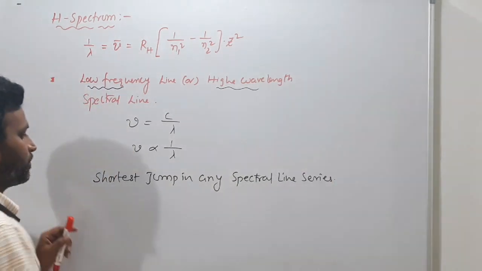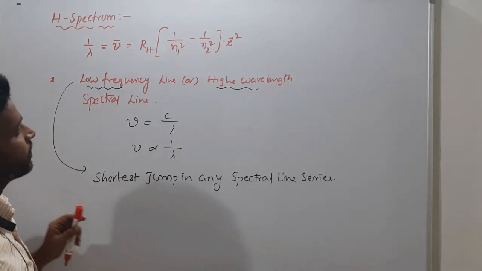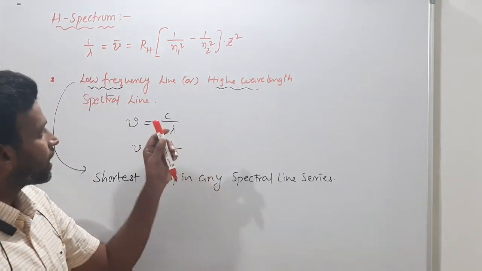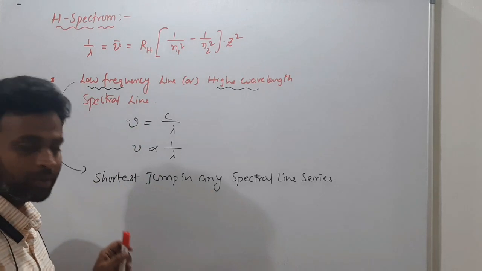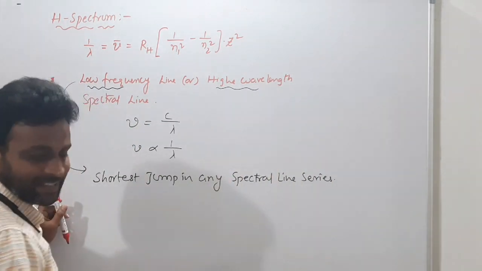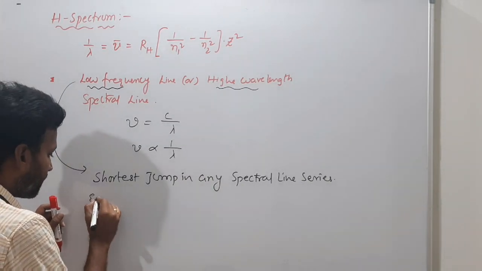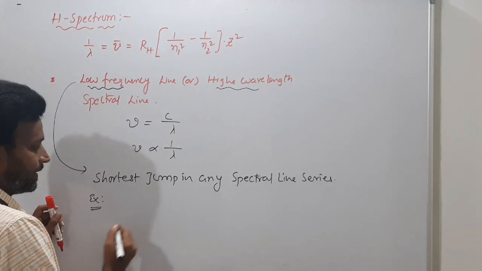Okay, this is very important. Low frequency spectral line or high wavelength spectral line means the shortest jump in any spectral series. If not understood, with an example you can understand very clearly.